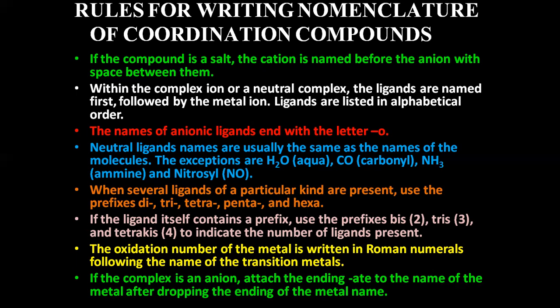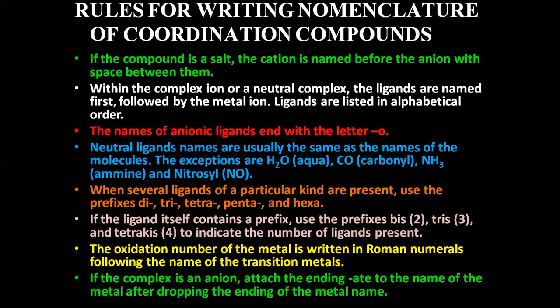Okay, then the last rule is that if your complex is an anion, okay, if it is a cation or if it is neutral, there is actually no need to change the name of the metal. But if it happens that your complex has a negative charge, it is an anion, then the name of the metal ends with -ate. That means platinum becomes platinate, chromium becomes chromate, iron becomes ferrate. Okay, so all these names end with -ate if it is an anionic complex. That part, please be careful.